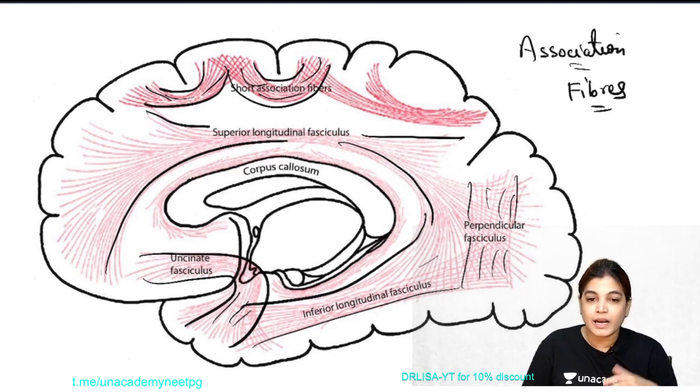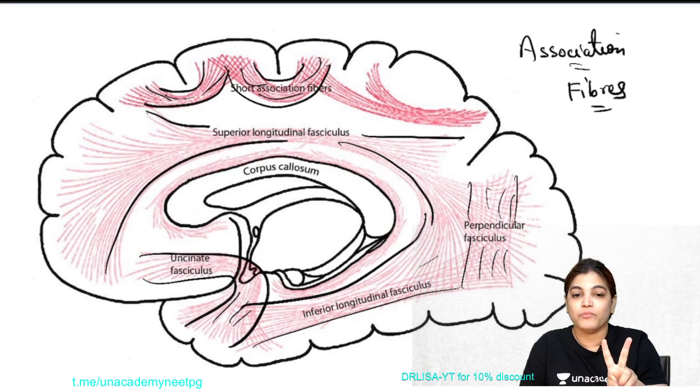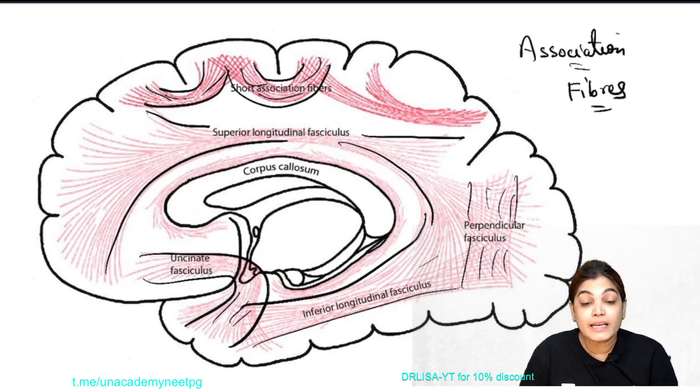Commissural fibers connect one cerebral hemisphere to the other; the corpus callosum is the best example. Projection fibers are the third category, connecting the cortical areas with the subcortical areas. The two most important projection fibers are the internal capsule and corona radiata.